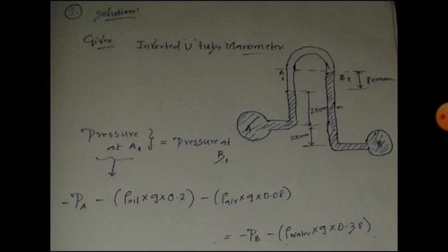Pressure at A1 means we have to calculate all the different pressures acting on point A. First, the pressure due to oil flowing in pipe A, that is what PA represents, and due to head. Why I have used the negative symbol in front of it: this is down from the point.